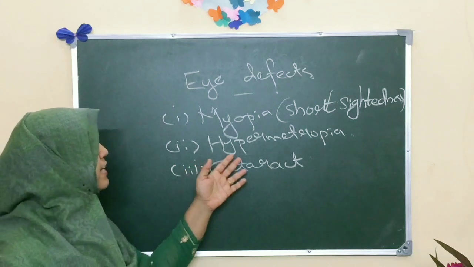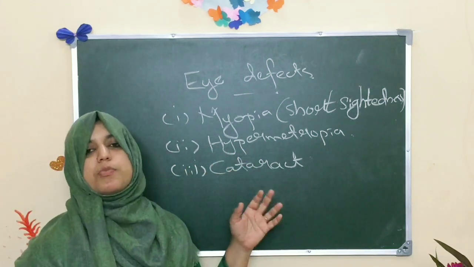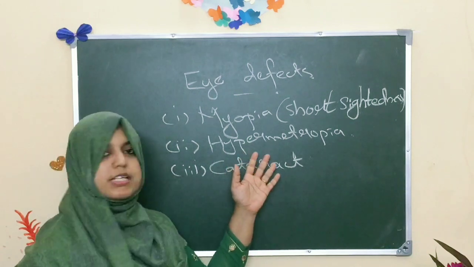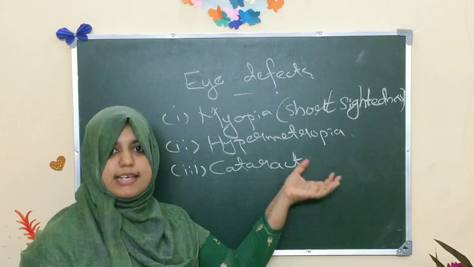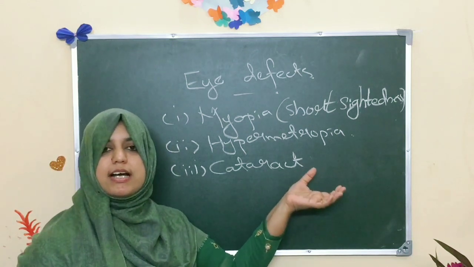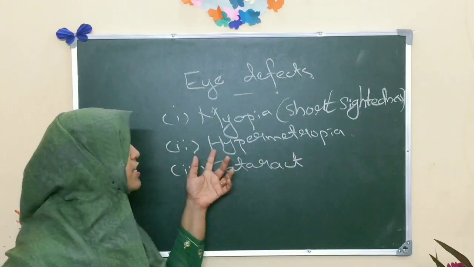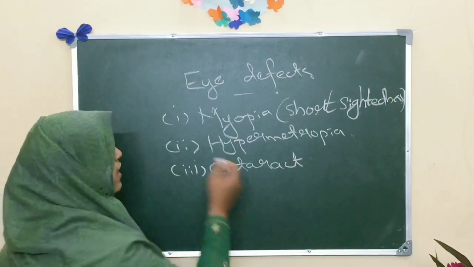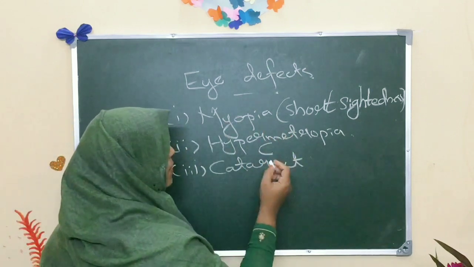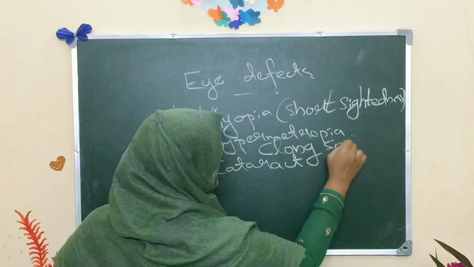Next defect is hypermetropia. What is hypermetropia? Hypermetropia means a person can see faraway objects clearly, but he can't see nearby objects clearly. This condition is known as hypermetropia and another name for hypermetropia is long sightedness.